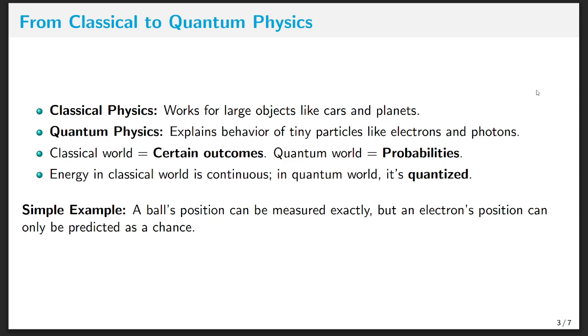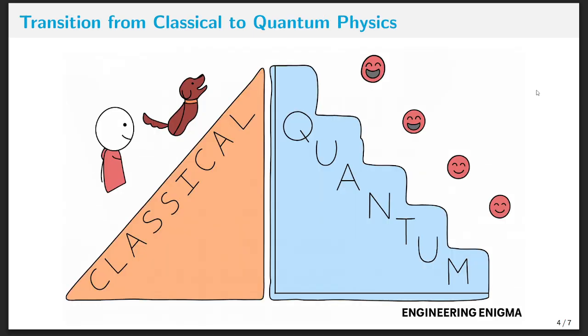A simple example: again, think of a coin spinning in the air. We have two probabilities while it is in the air, heads and tails. That we call superposition. I will discuss in the next slide what superposition is.